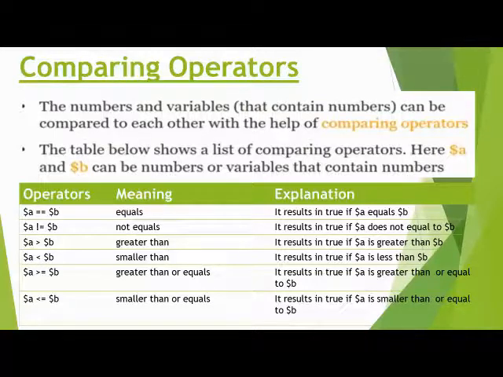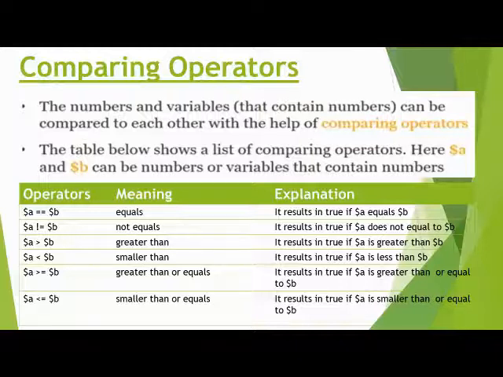But if the variable $a value is 3 and variable $b value is 4, then in that condition, the result is false, because variable $a value is 3. It is not greater than variable $b, because variable $b value is 4. So 3 is not greater than 4. It is less than 4. So in that condition, the result is false.